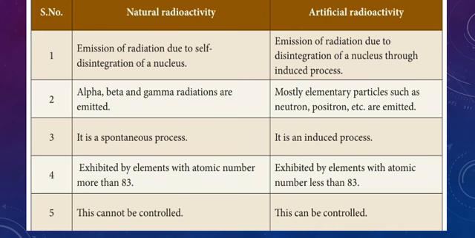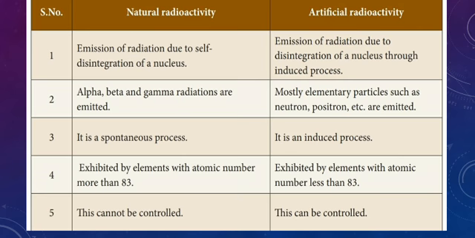See this first one: emission of radiation due to self disintegration of a nucleus. But go to this side: emission of radiation due to disintegration of a nucleus through an induced process.